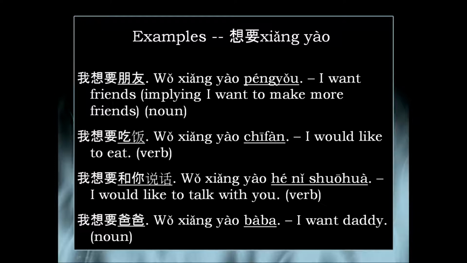And finally, 我想要爸爸. You could imagine a young child saying this. 我想要爸爸 means I want daddy. However, I want to point out, since baba is a noun, if you took out the 要 and you said 我想爸爸, it would mean I miss daddy. Or I'm thinking about daddy, right? Miss, kind of thinking, those two go together. 我想爸爸, I miss daddy. 我想要爸爸, I want daddy.